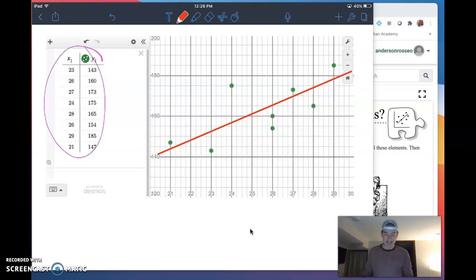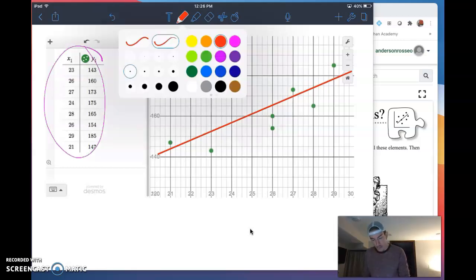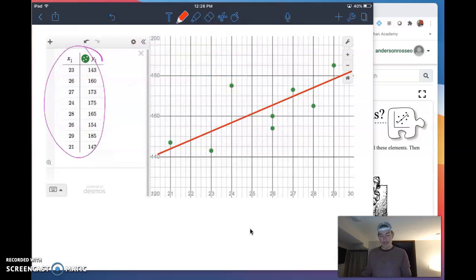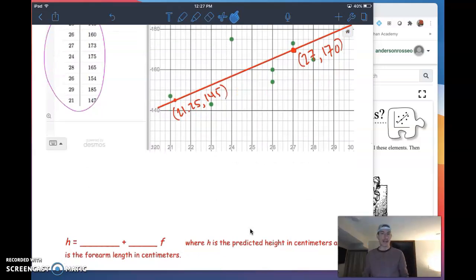Okay, and then the next thing, and this might be a bit of a review for us, because I want to write the equation of this line, I want to go ahead and pick 2 points that are on my line. I'm going to go quickly through this because this is an old skill. So this right here is the point 27, and it looks like 170. So I'm just going to mark that up, 27 and 170. I'm just going to find one more that really fits on a nice gridded point. That'll work. Let's see, 21.25, and that's going to be what, 140, 145, 145. Okay, so my math might get a little bit sticky, but it's not going to be too bad. And I'm going to write this equation.